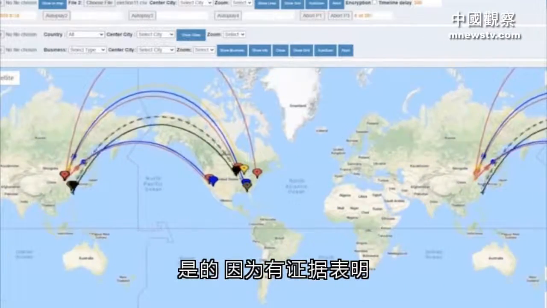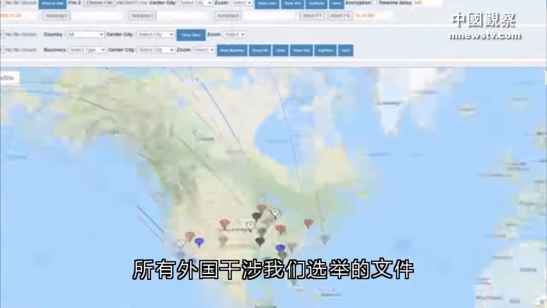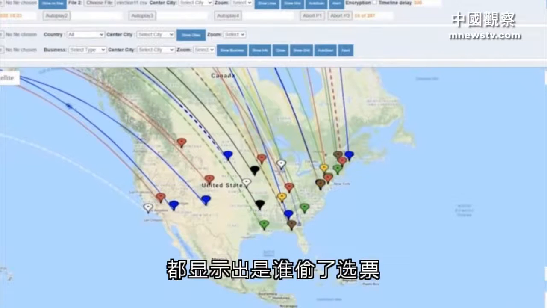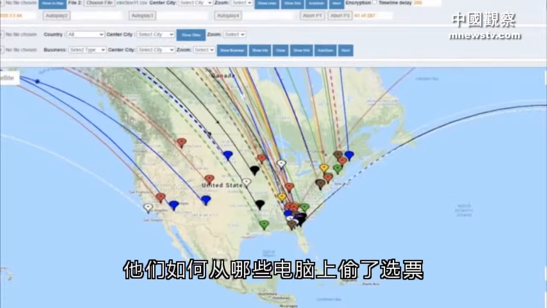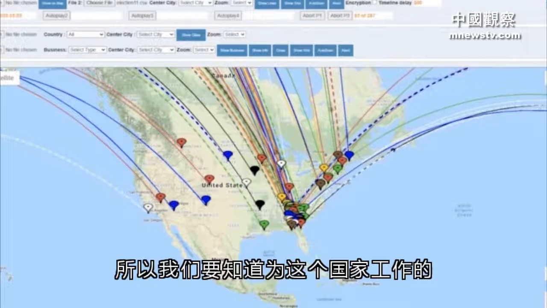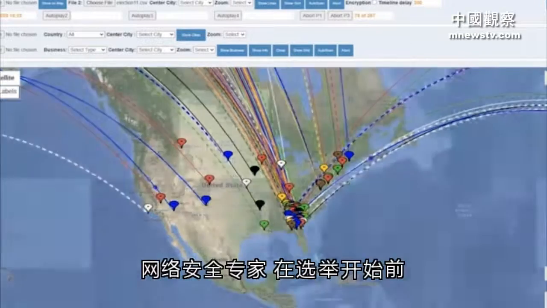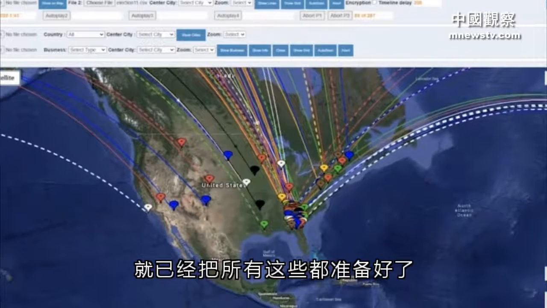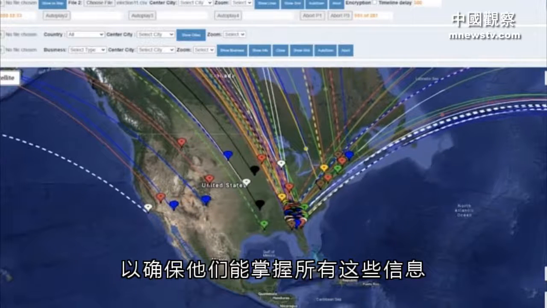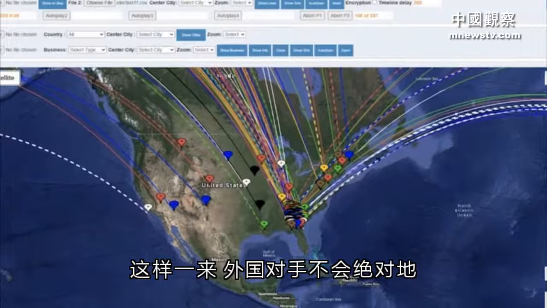Yes, because there is proof positive. There is documentation of all the foreign interference into our election showing exactly who stole the vote, how they stole the vote, from which computers, access to our election, to which computers they went into. So understand that cybersecurity experts that work for this country put all this in place before the election even started to make sure that they caught all of this information so that foreign adversaries were not deciding our elections.